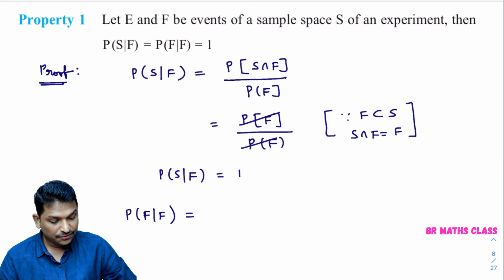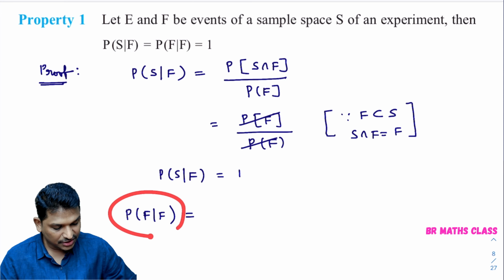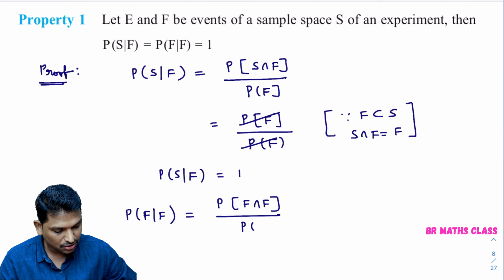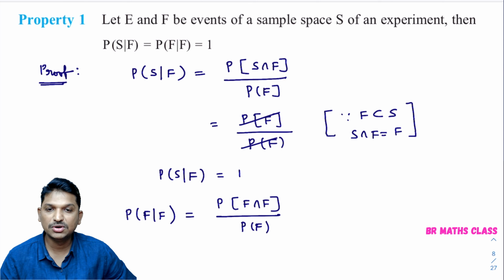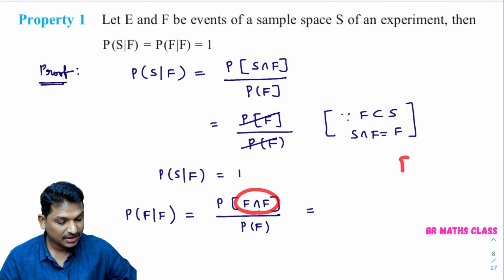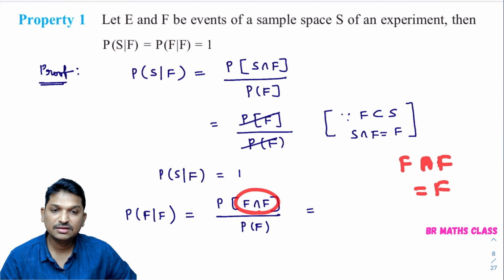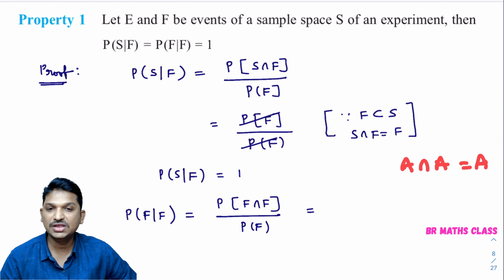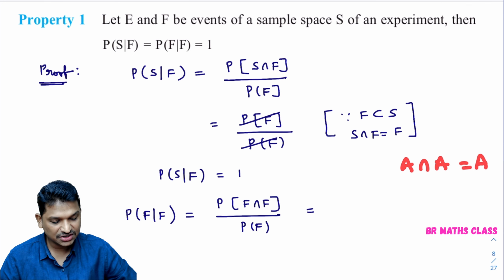As per the definition of conditional probability, what is P of F by F? P of F by F is P of F intersection F divided by P of F. What is P of F intersection F? F intersection F is F only. Suppose A intersection A is what? A only. This we learn from the sets chapter, right? So F intersection F is F only.